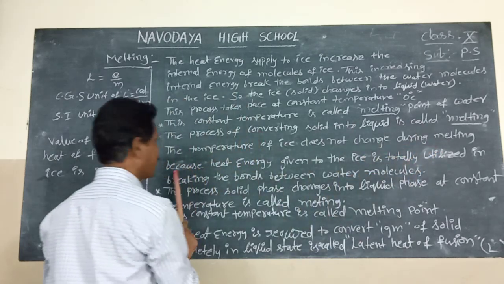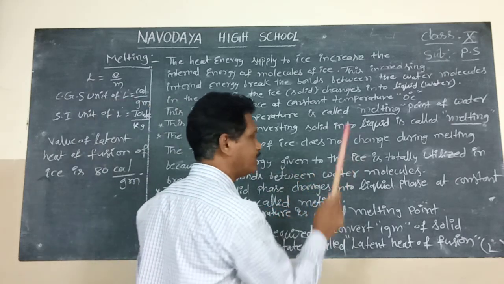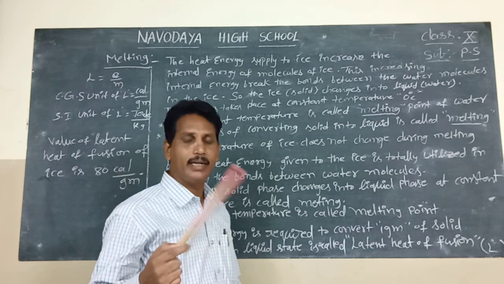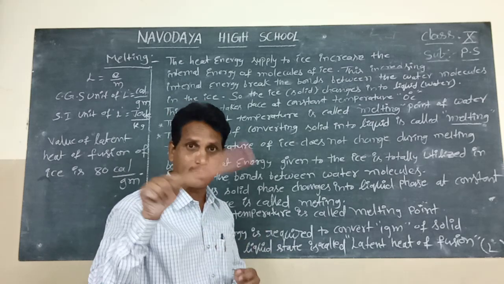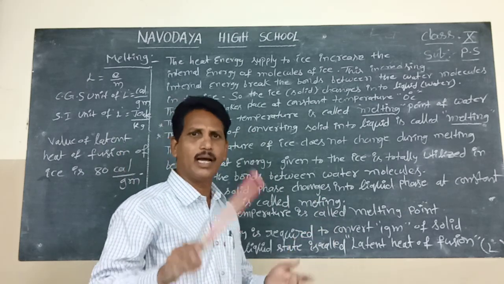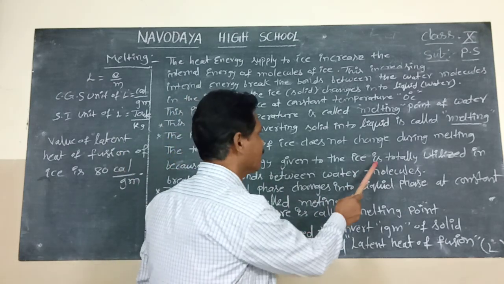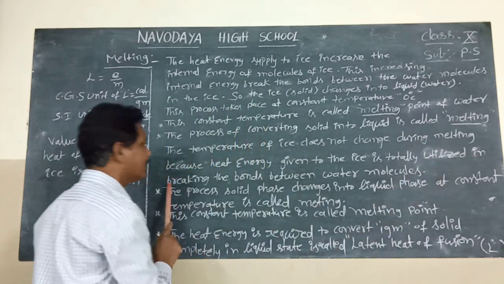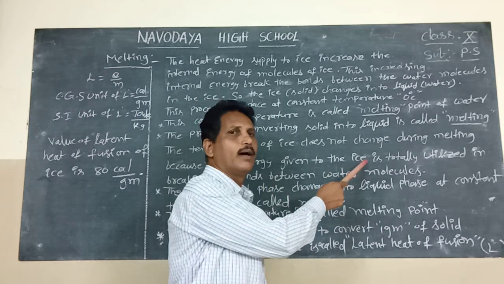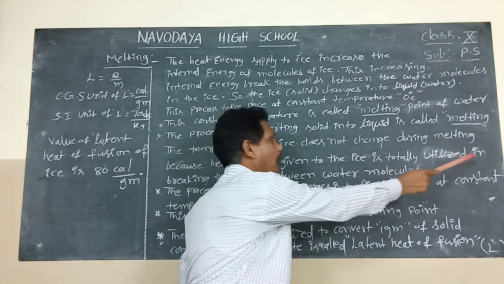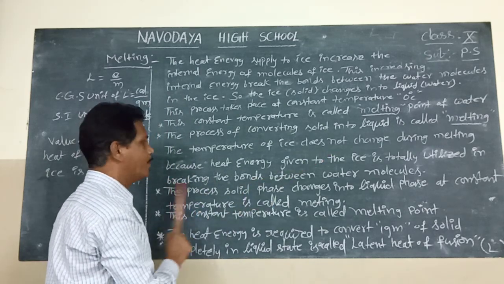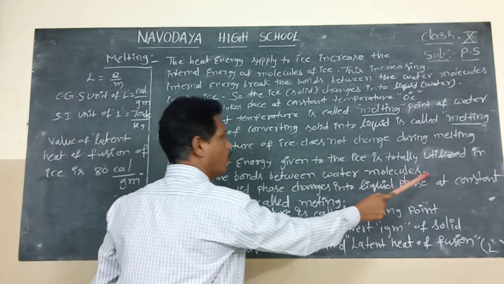During melting, the heat energy given to the ice, with a spirit lamp or a Bunsen burner, is totally utilized by the water molecules in breaking the bonds between them.